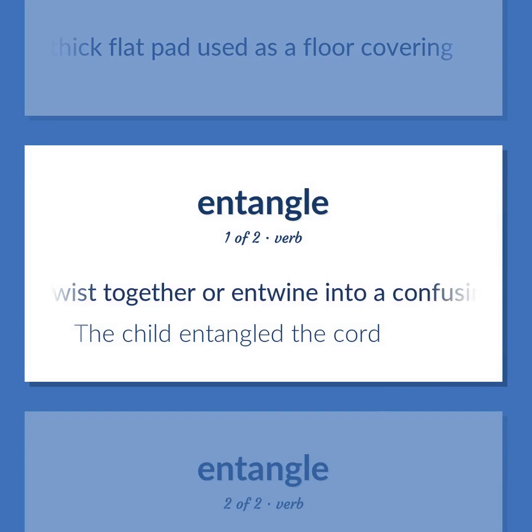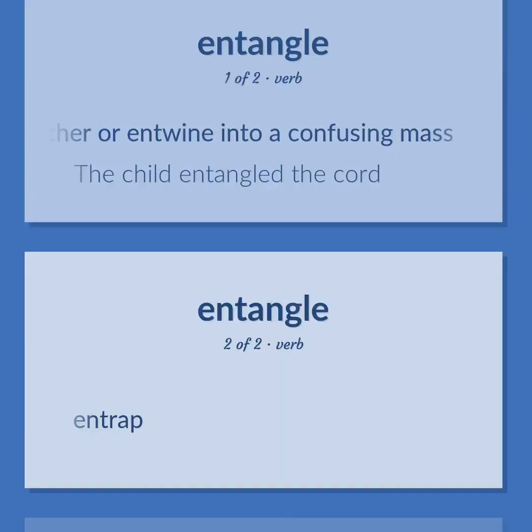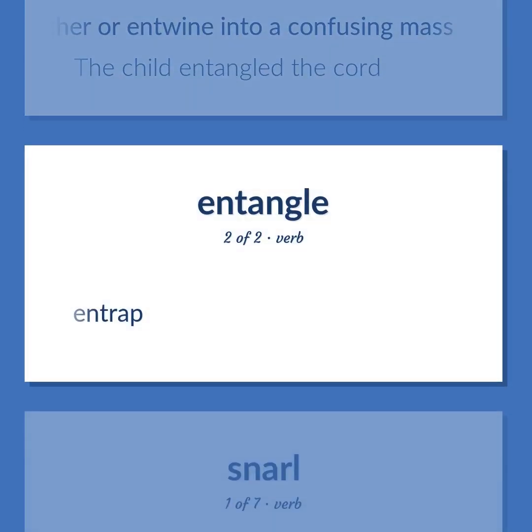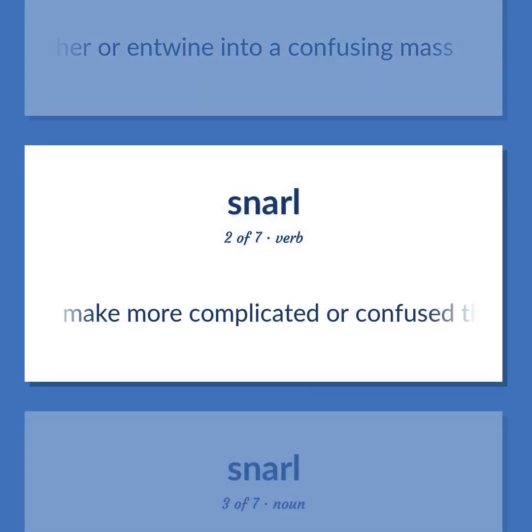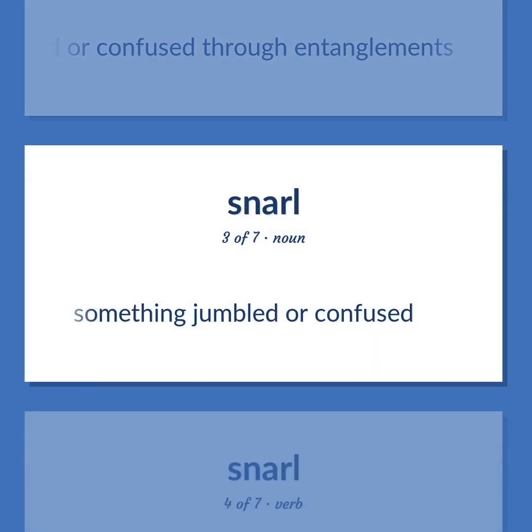Twist together or entwine into a confusing mass. The child entangled the cord. Entrap. Make more complicated or confused through entanglements. Something jumbled or confused.